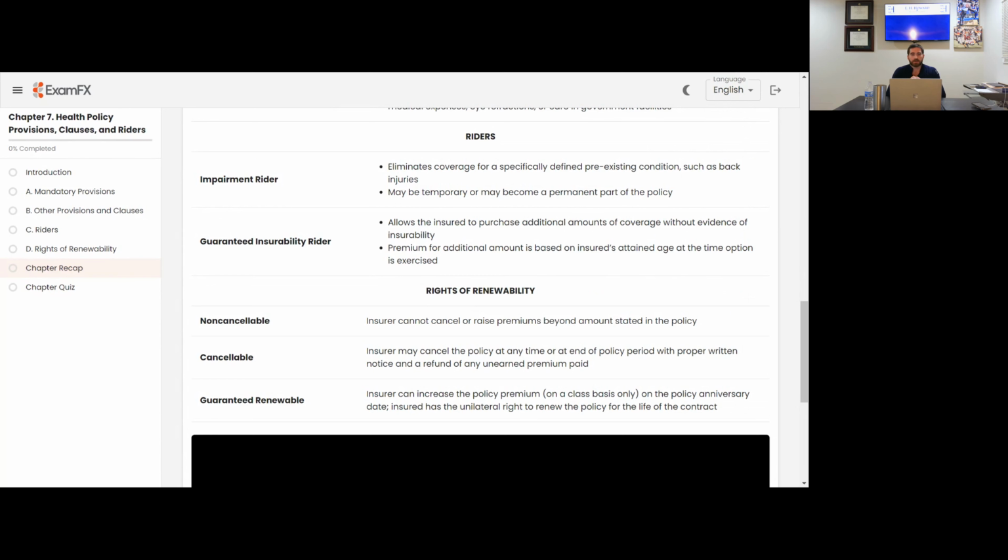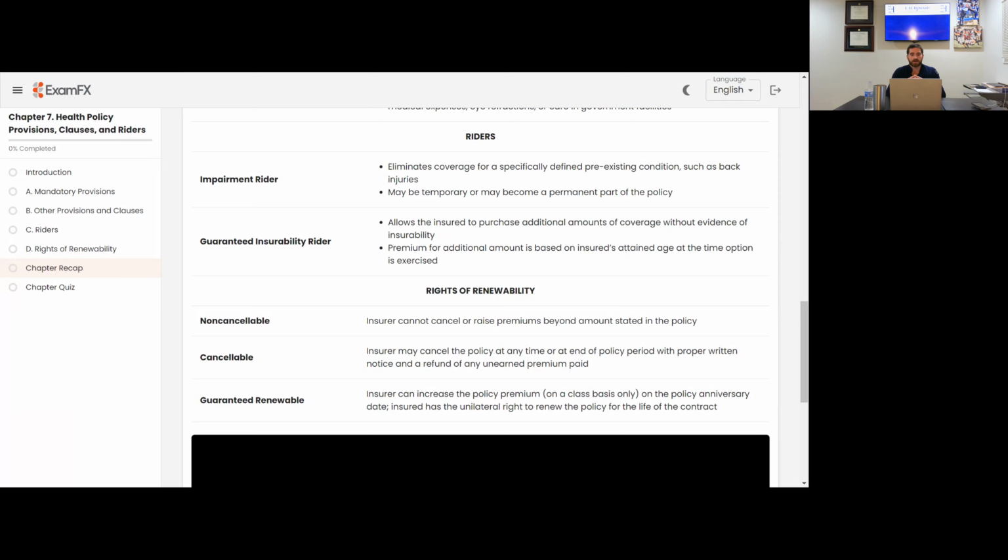Riders. The impairment rider eliminates coverage for a specifically defined pre-existing condition such as back injuries, and may be temporary or may become a permanent part of the policy. Guys, they're just really going to try to make sure that they don't pay for any kind of pre-existing condition. And obviously that might be temporary, might be permanent. Really important to look at the impairment rider on your policy.